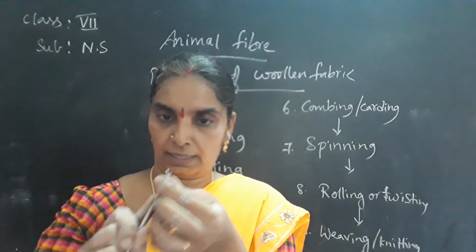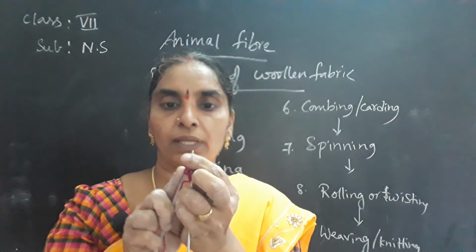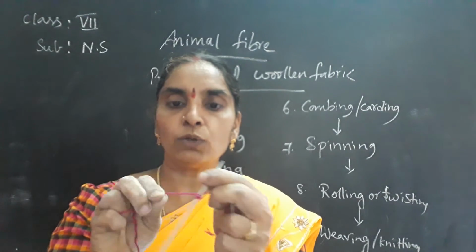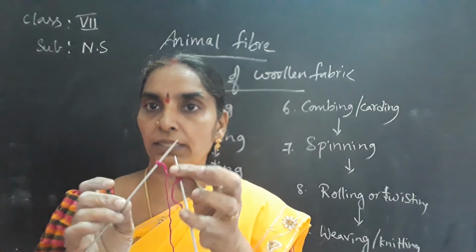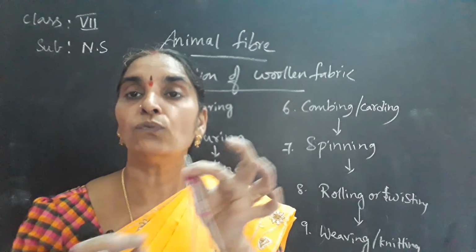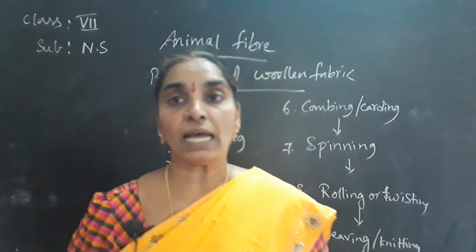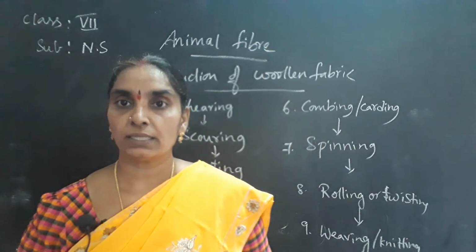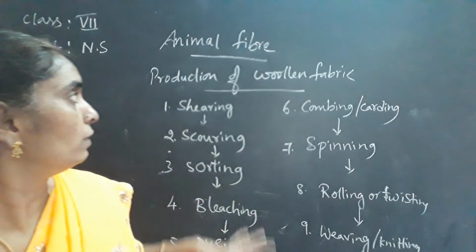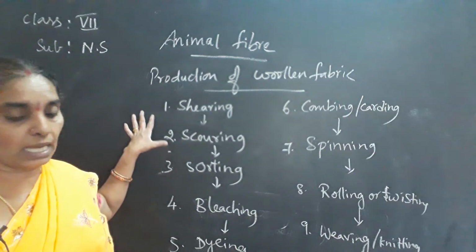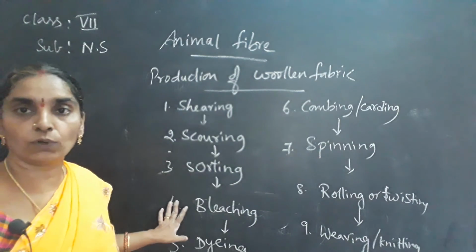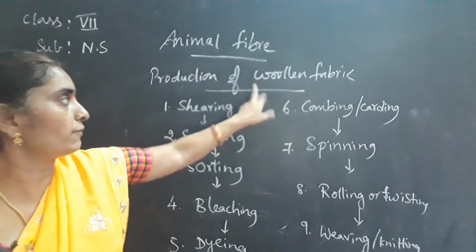Okay children. So this is the way in which the loops are taken from one needle to the other needle, forming knots and loops. So this is how the woolen fabric is being made. Okay children, and now you observe clearly about the various steps involved in the production of woolen fabric.